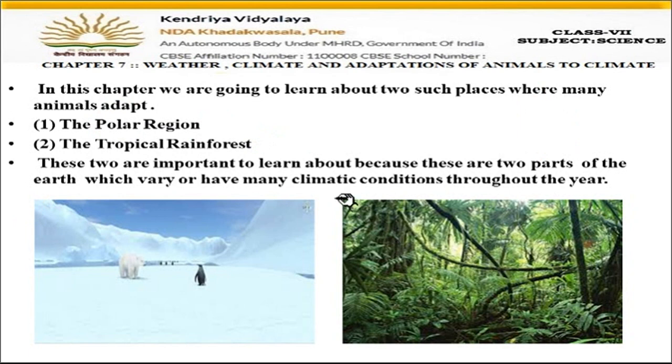Tropical rainforest, you can see the second picture now. It is a type of forest. The name of the forest is tropical rainforest. These are the forests which are present in the tropical areas. Further, when we study it in detail, at that time I'll tell you the meaning of tropical. So this area means forest area. One, you have to study polar regions, and the other one is the forest areas.